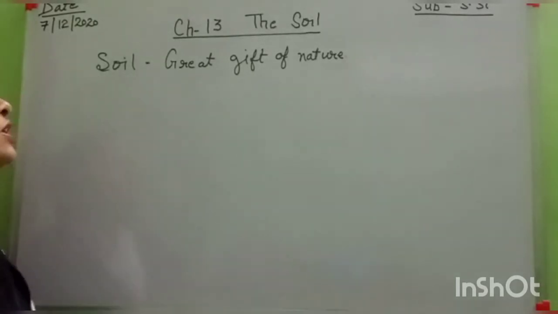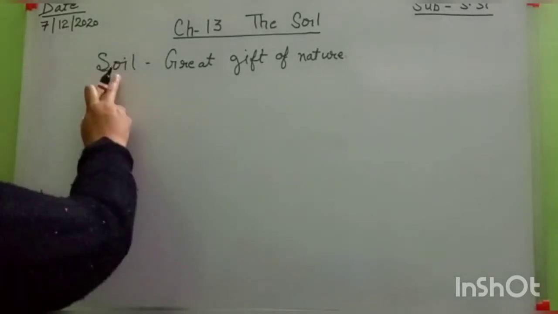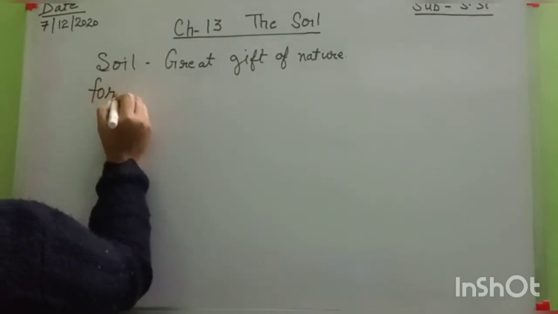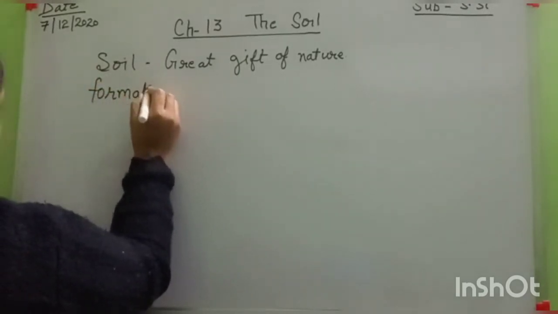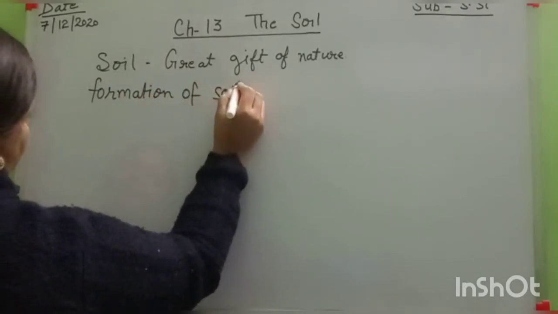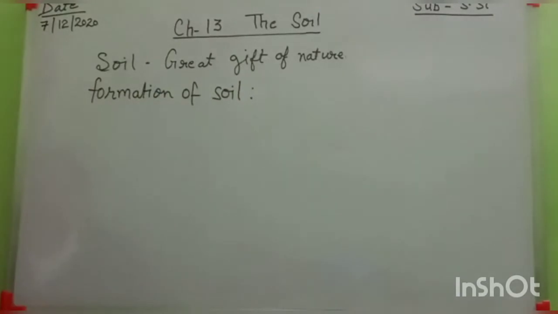Then come to the next topic: how it is formed. It means formation of soil. It is a very long process, students. Soil formation is a very long process.